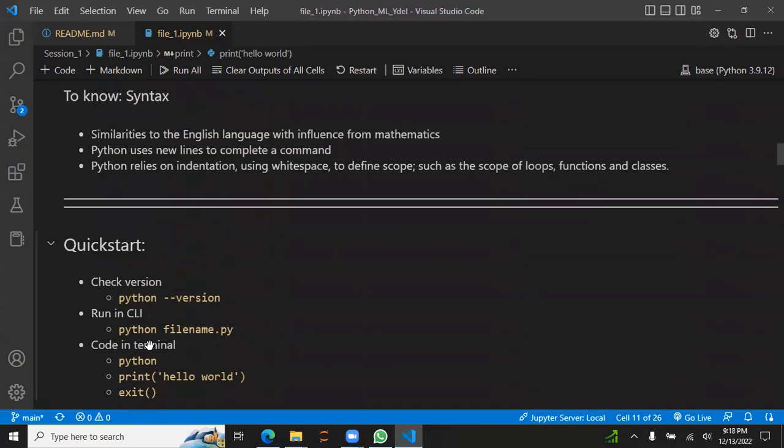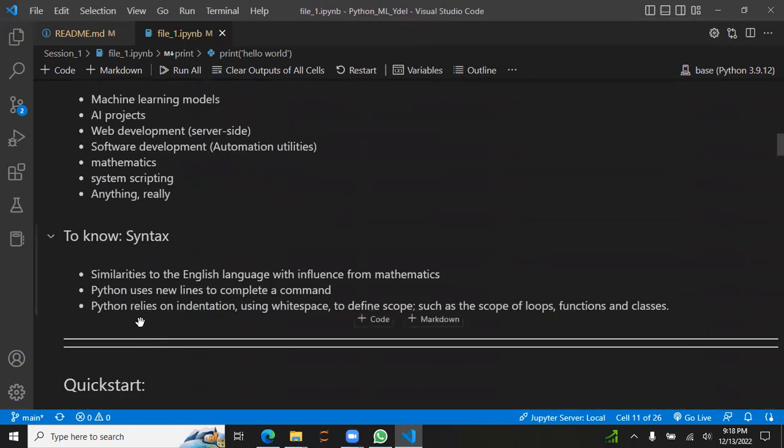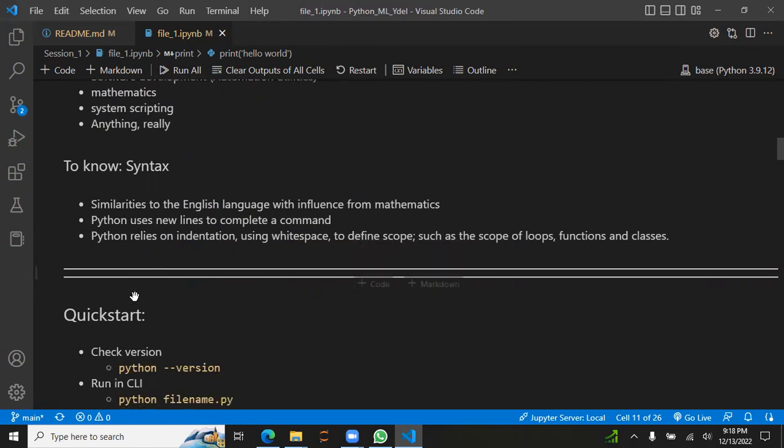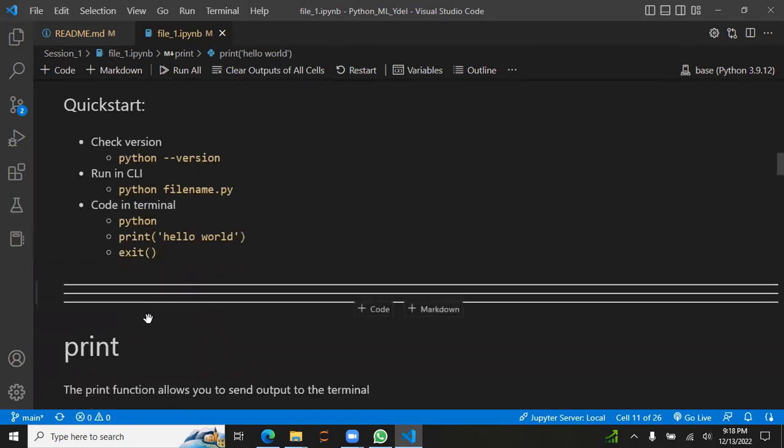So these were just some basic things to remember. A new line means a new statement in Python, a new command. And indentation tells Python that this is a separate code block. Treat it separately, don't treat it like a normal command.